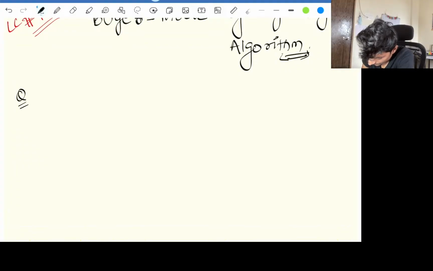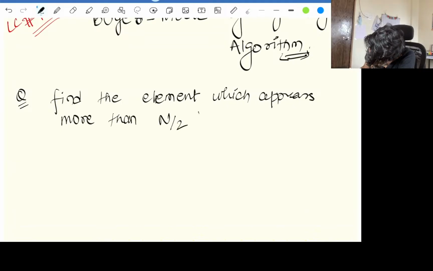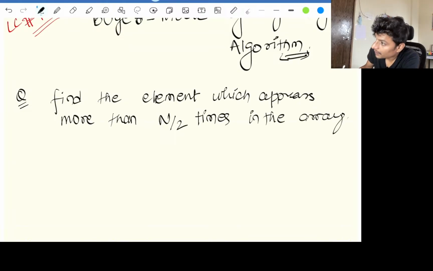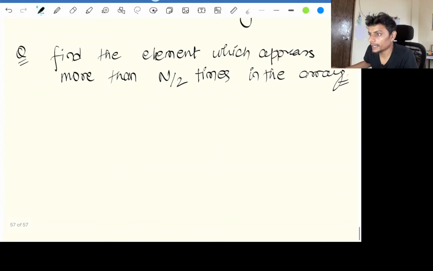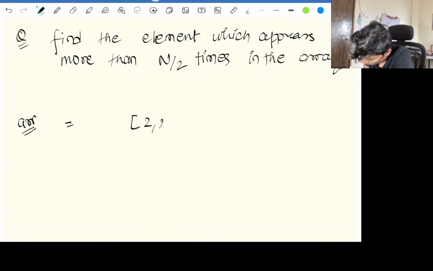So the question states, find the element which appears more than n by 2 times in the array. So that array could be like this. The first example, the array is given as 2 2 1 1 2 2.